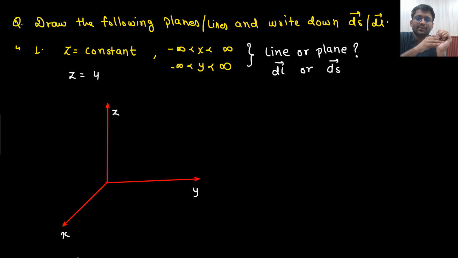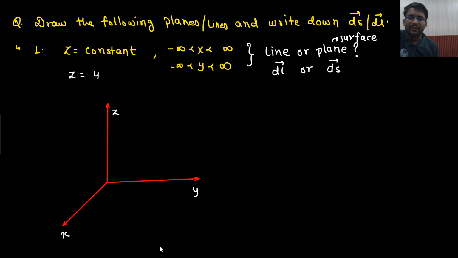Now let me know whether z equals constant will represent a line or a plane, or you can say surface. Plane means surface only. Is it a line or a surface? Let me take a break and then I will come back and we will discuss this particular point.